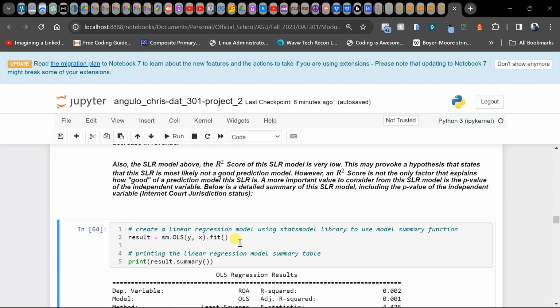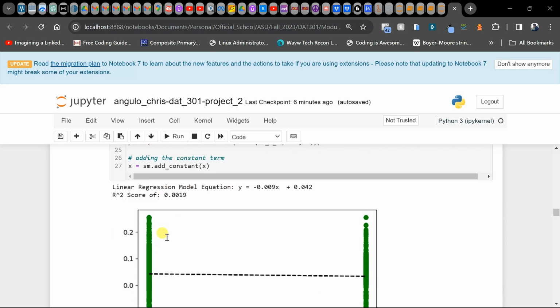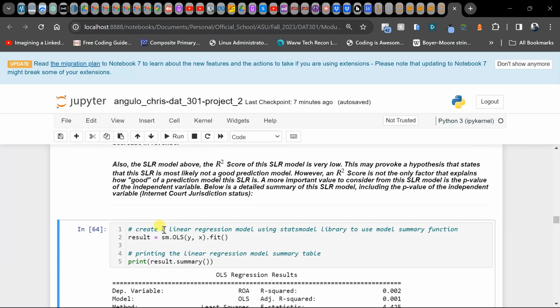0.036. Now, the way Python is doing these simple linear regression models at the moment is using a 95% confidence interval, which means we have a significance level of 0.05.